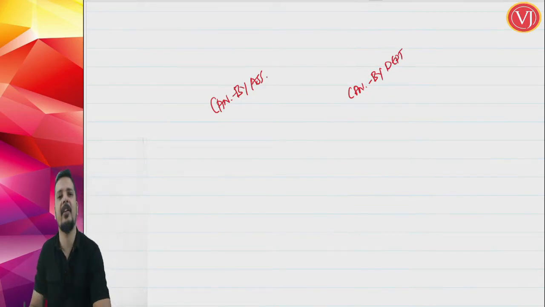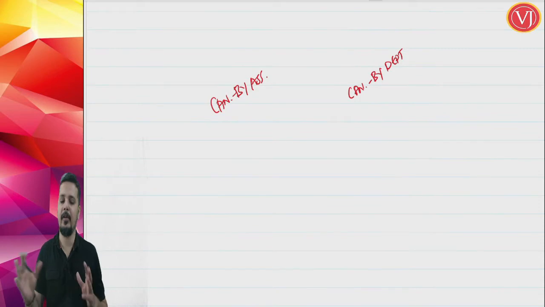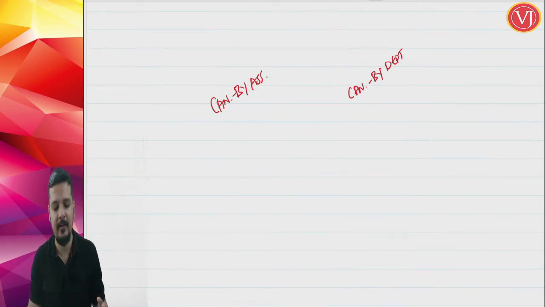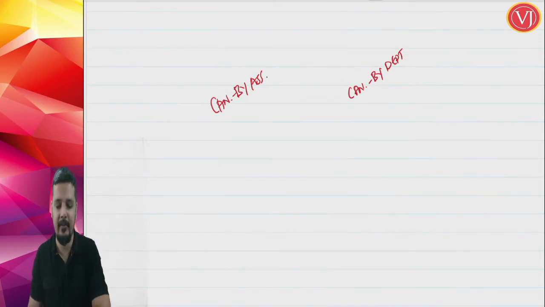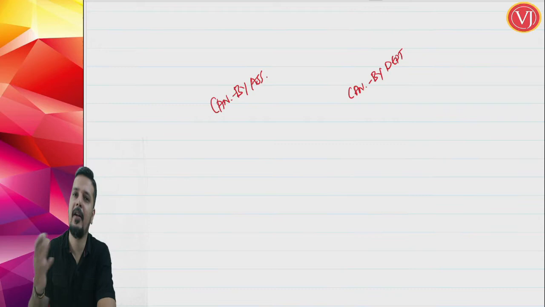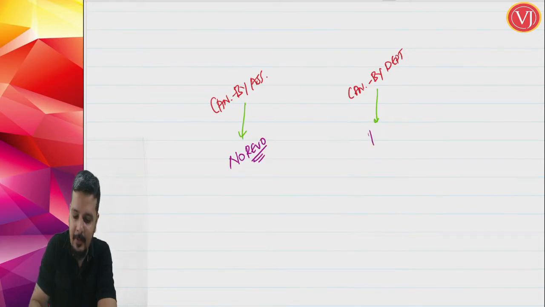Department can initiate cancellation proceedings both under section 29 as well as under Rule 21. So department can start cancellation proceedings in any case. Assessee can go for cancellation only in certain cases, whereas department can go in the cases mentioned in section 29 as well as in Rule 21. If assessee has gone for cancellation, revocation is not possible. You cannot go for revocation. If department has started cancellation, revocation is possible.